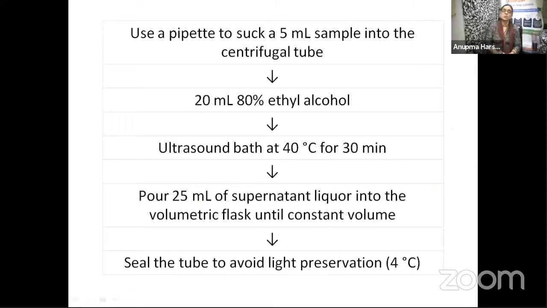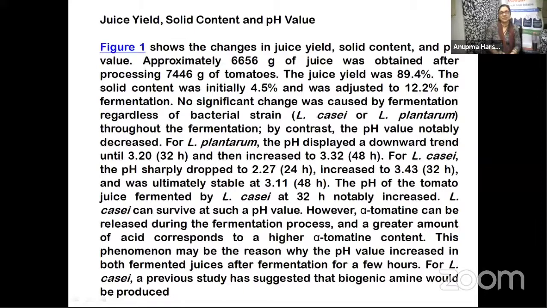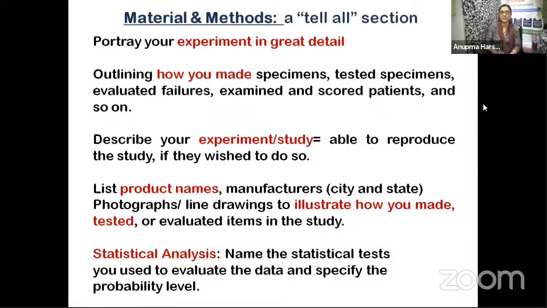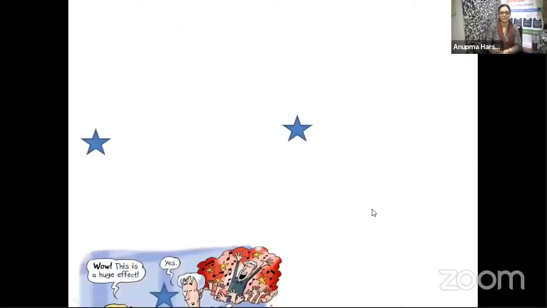So the materials and methods should be a tell-all section. They should portray your experiment in great detail. It should outline how you made the specimens, tested the specimens, evaluated failures, examined and scored patients, and so on. Describe your experiment or study so that somebody else can reproduce it if they wish. List all the product names, etc. And of course, the statistical analysis that I have mentioned here.